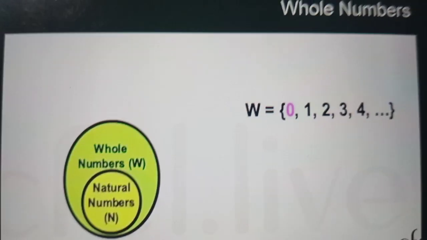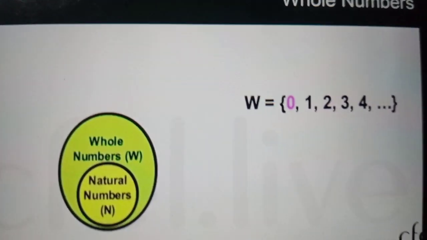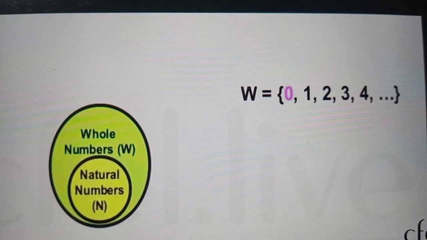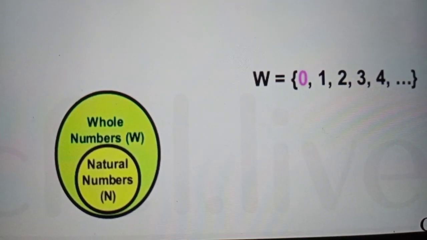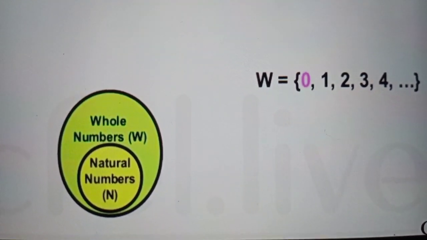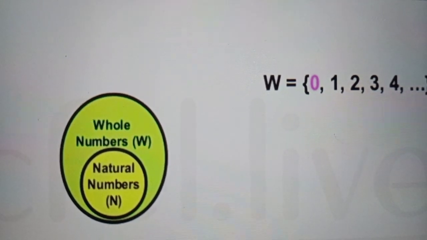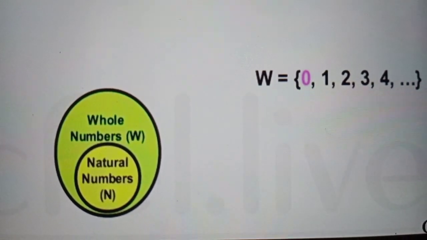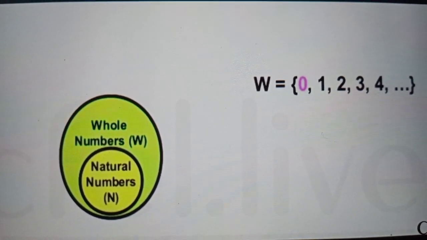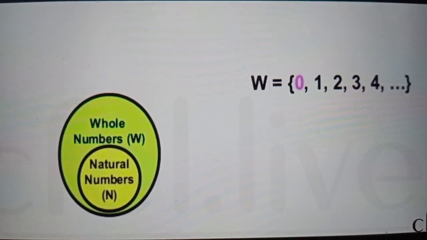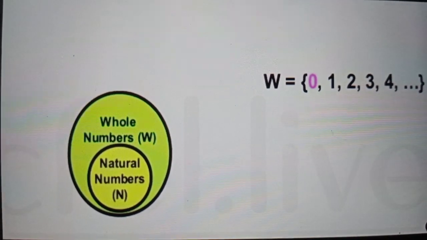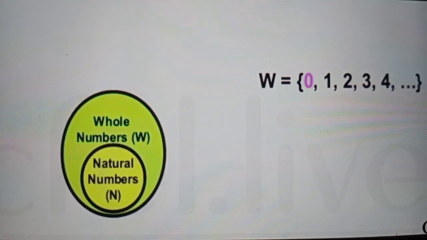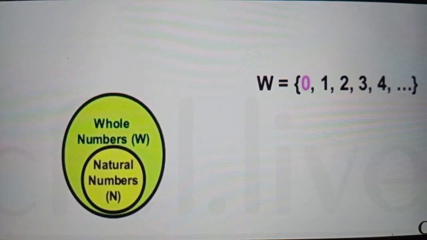It would be 0, because there is nothing in the basket. So as 0 is an imaginary number, we have included 0 in natural numbers to make our whole numbers, that is 0, 1, 2, 3, 4, and it goes on till infinity. These whole numbers are denoted by capital letter W.